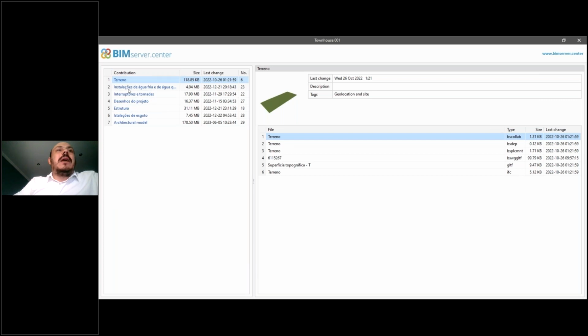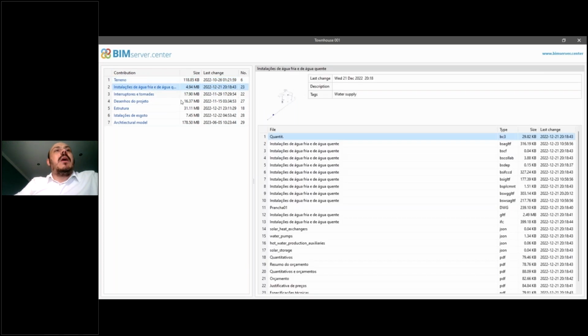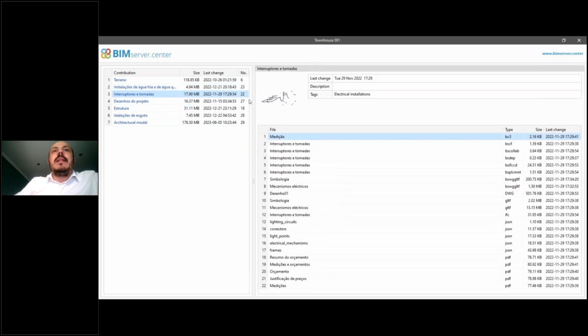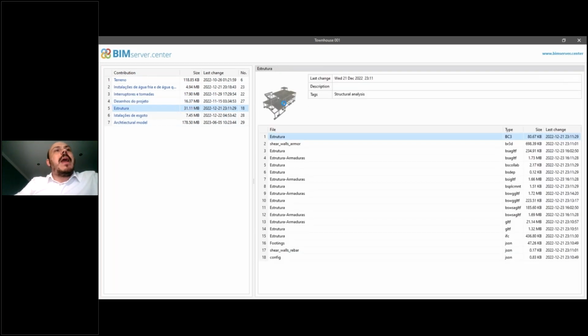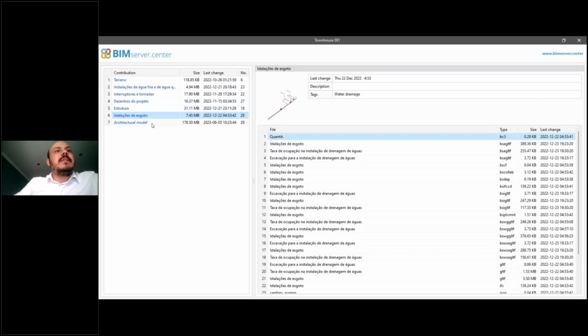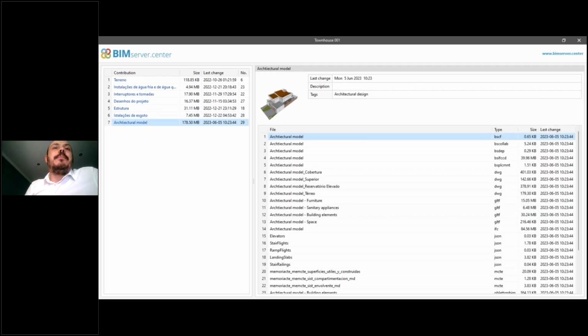So a terrain, then a kind of MEP installation, another one related to electricity, some drawings, the structural model, another plumbing installation, and the architectural model. And inside each one of these contributions, I can see that I have different files.